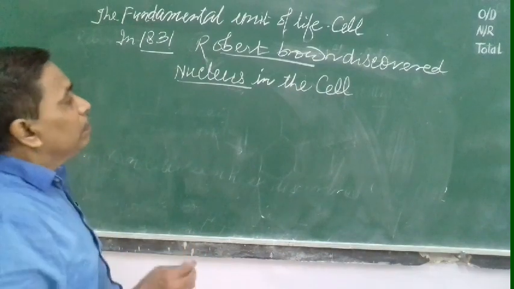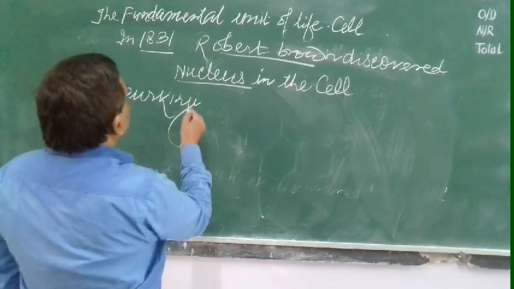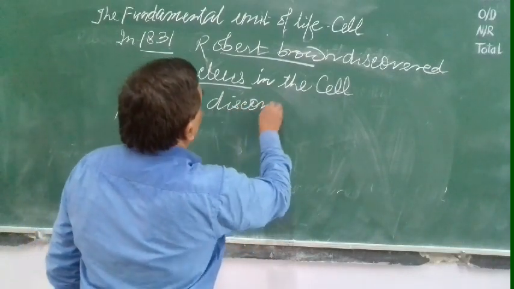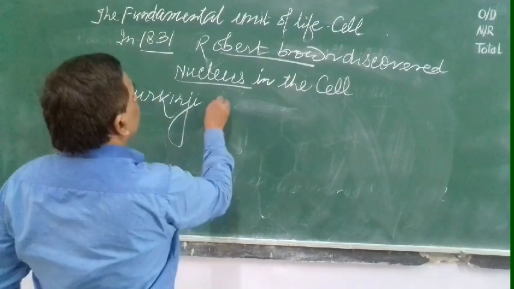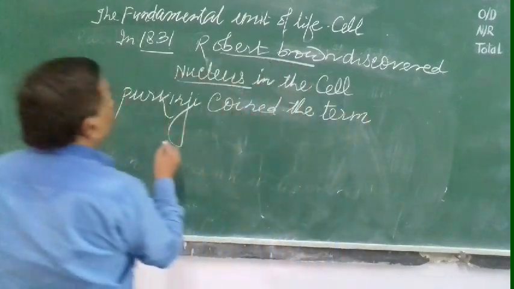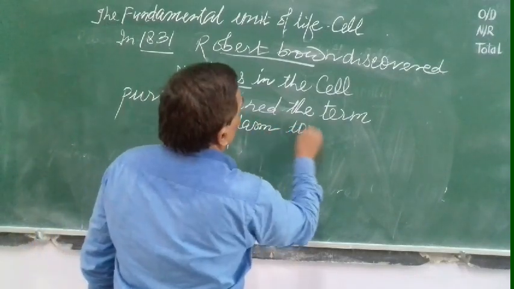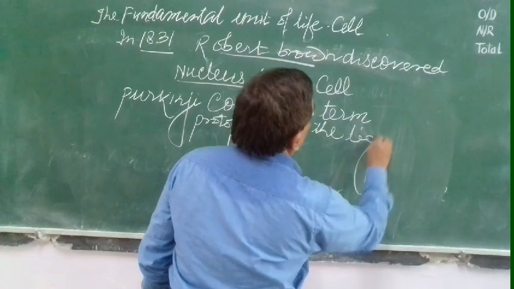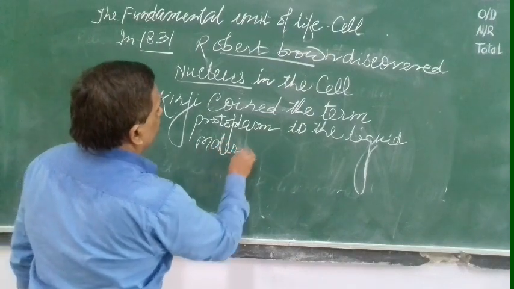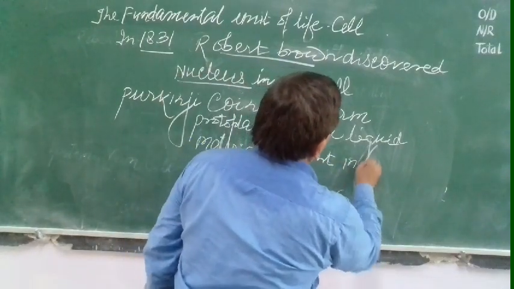Later, Purkinje coined the term protoplasm for the liquid material present in the cell.